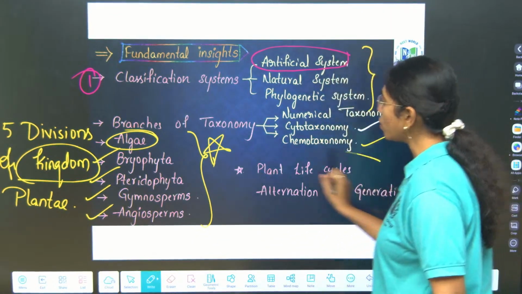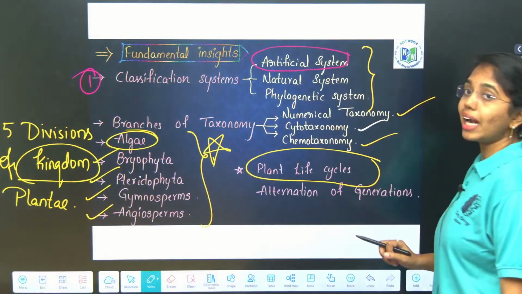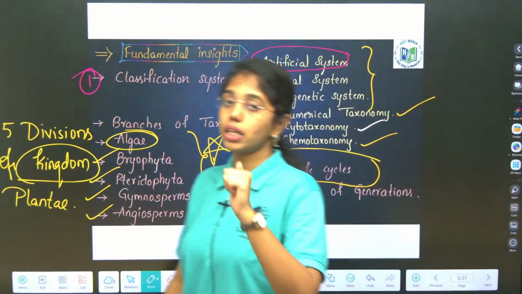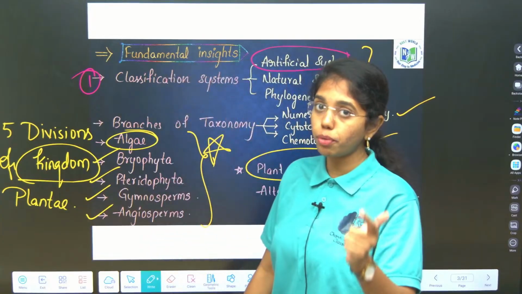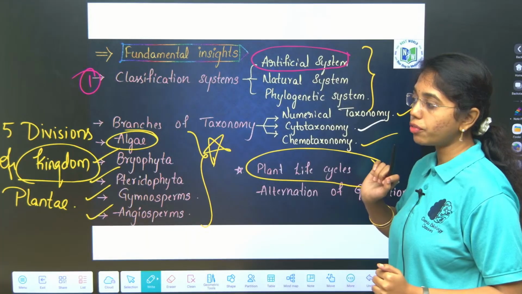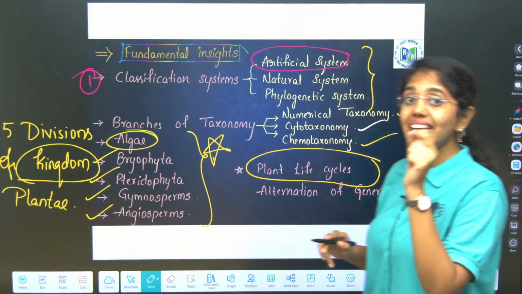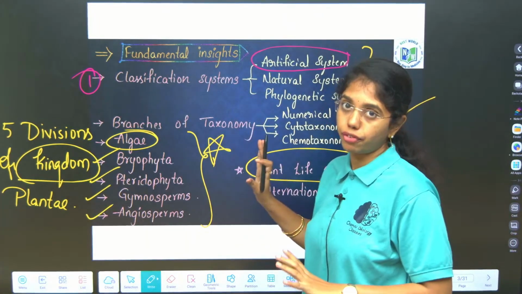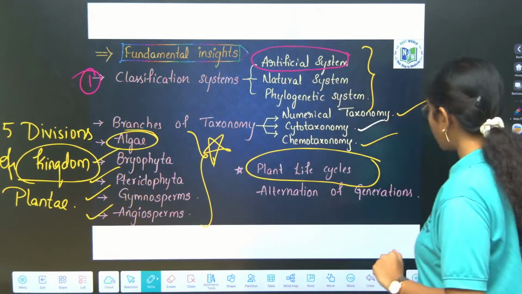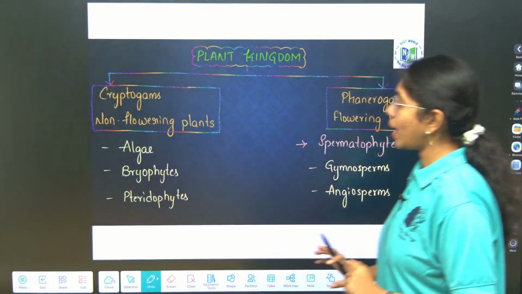After this, we will look into the life cycles and alternation of generations, and how the life cycle varies, whether it is a haplontic, haplodiplontic or diplontic life cycle. These are the concepts that we have to deal with. There is not even a single section we can leave for the EAPCET exam from this chapter, that important a chapter. So first let us get started with plant kingdom.